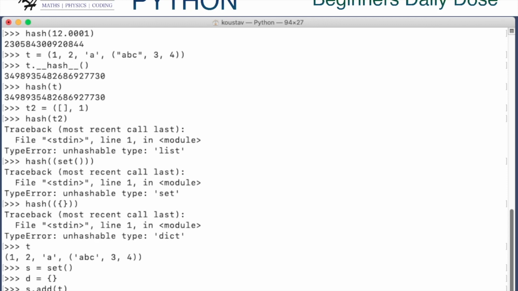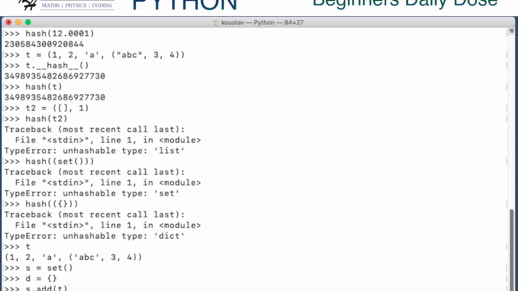Another use of the fact that a tuple is hashable is this situation: you have a class and you want to use that class as a key to a dictionary, or you want to have instances of that class as elements of a set.